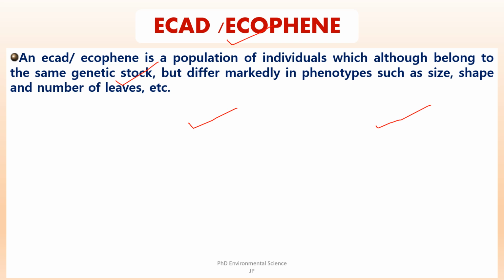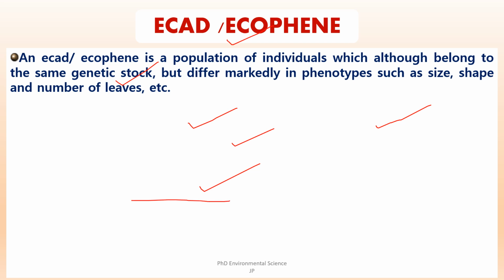If the environmental conditions change, the ECAD or ecophene may revert to its original phenotype or develop new traits suitable for the new conditions. When a species is introduced to a new environment, its immediate response is to develop adaptations that enhance survival.